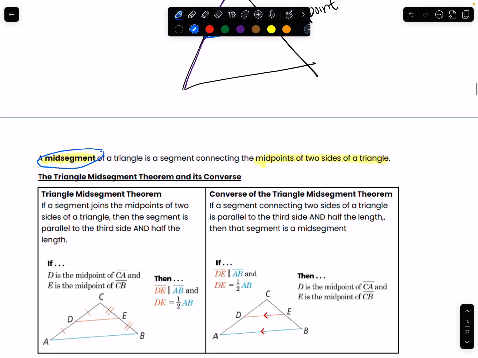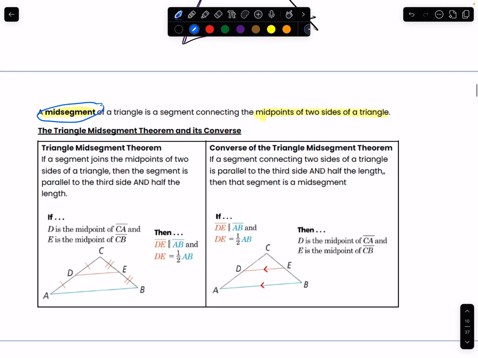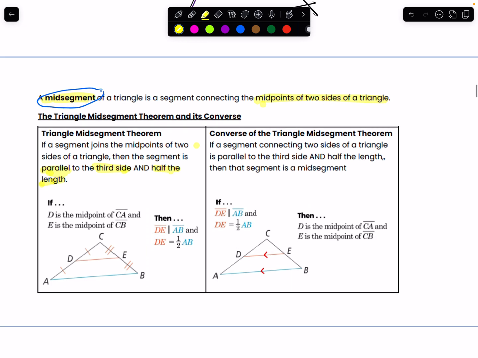Now we're going to learn about the triangle mid-segment theorem and its converse, okay? So here's the triangle mid-segment theorem. If a segment joins the two midpoints of the sides of the triangle, then the segment is parallel to the third side and it's half of the length. So basically what we're saying here, if we have this mid-segment right here, then these 2 lines here will be parallel, and also this one right here will be 1/2 of the length of this length right here. This is basically the whole idea of the triangle mid-segment theorem.